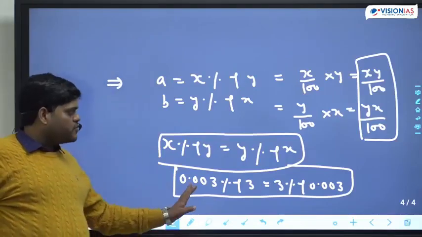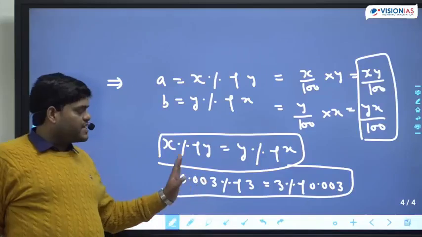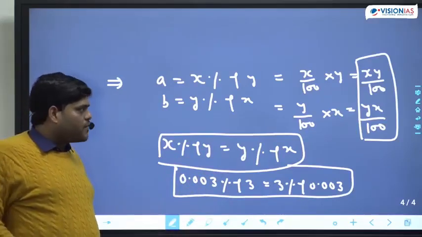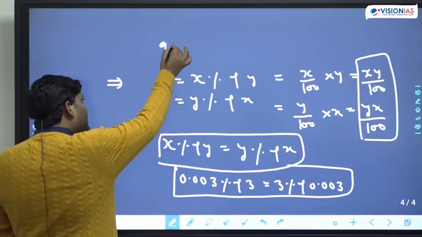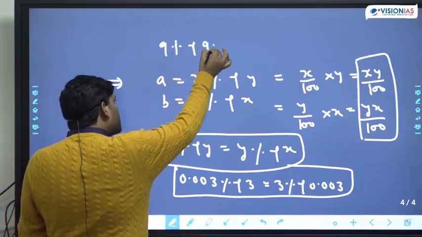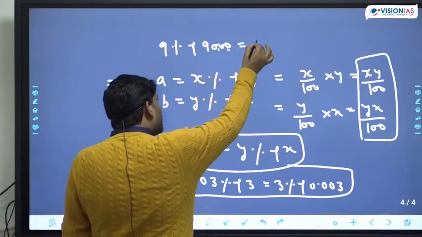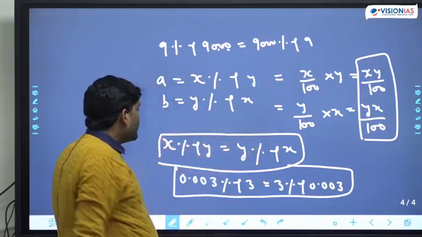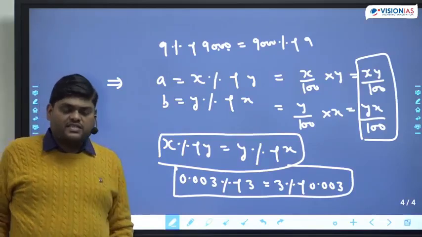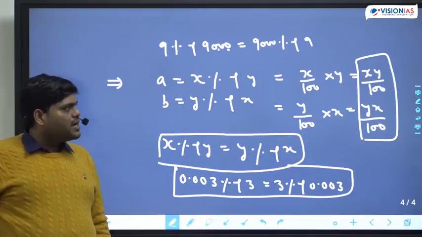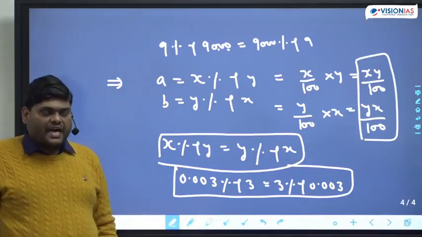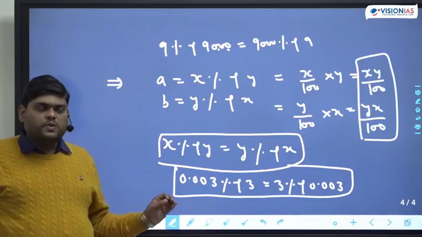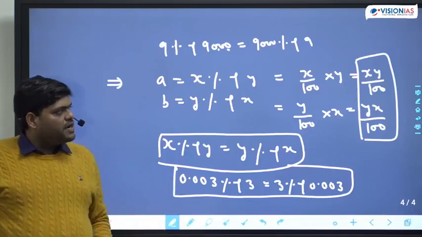If they ask this question in the examination, most of you get confused. If you apply the basic one, the simple answer is that both will be equal. They can give anything. 9% of 9,000 should be equal to 9,000% of 9. So the very basic one: X% of Y should be equal to Y% of X.